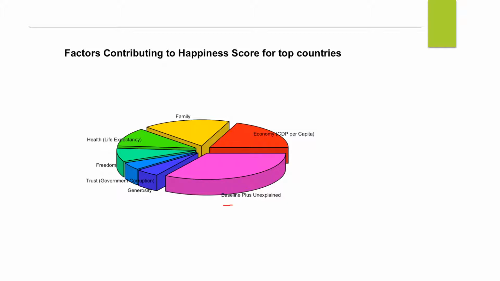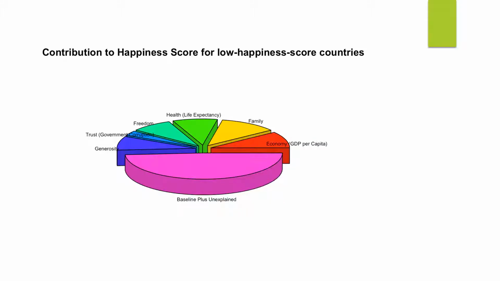As we can see here, the unexplained factor has the largest part of the contribution, and then come the economy and family, while generosity and trust contribute a little.